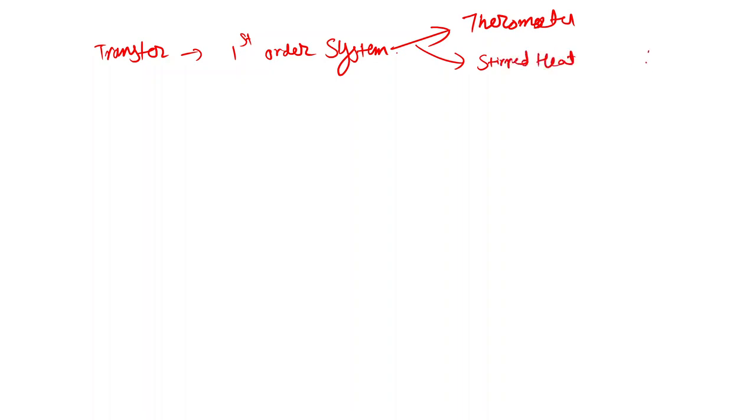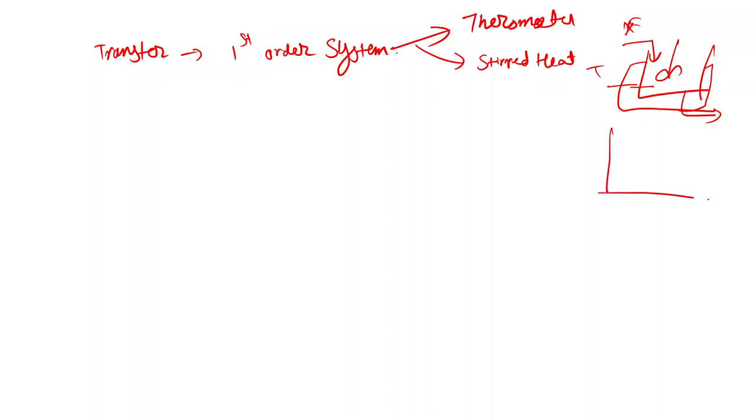The stirred tank heater is, let's say, water going inside and exiting from here, and I have a heating jacket. The input to the system we can consider as flow and the output as temperature. So this is also a first order system. Similarly, if I have a spring attached to a wall and a block attached to it, then this is also a first order system. So these are examples of first order systems.